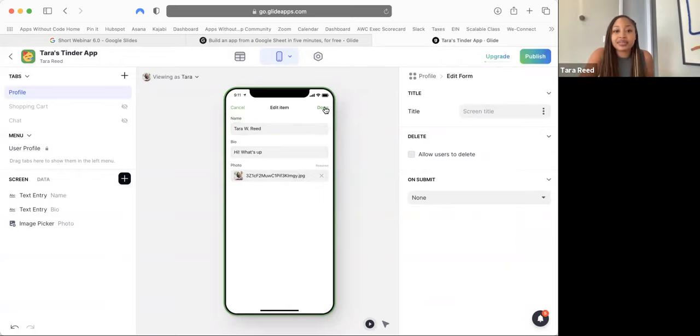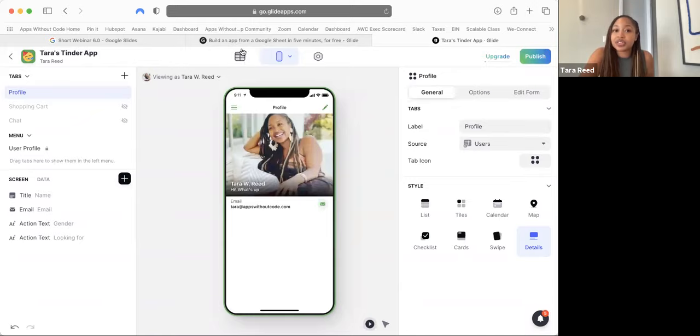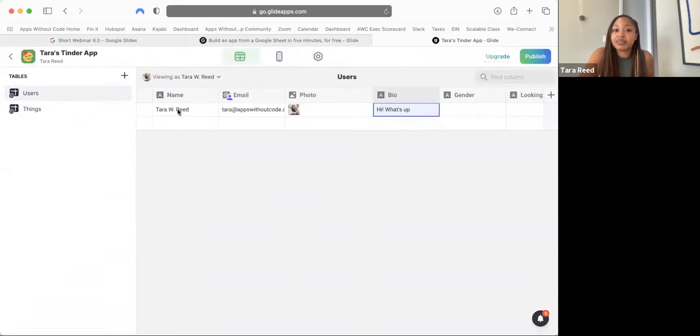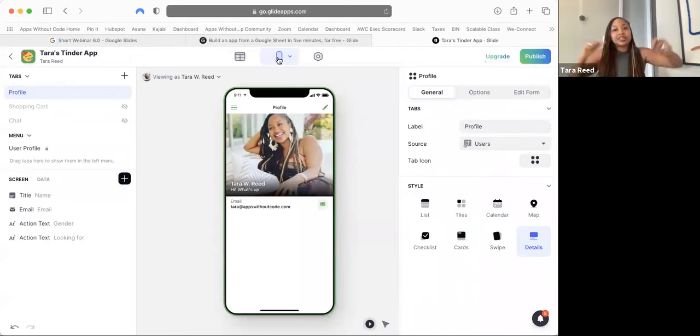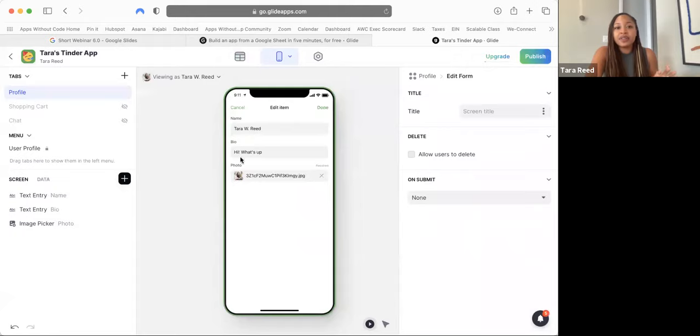So we're gonna click done. And let's go to the database over here to see. Look, it put my middle initial in and put my last name back. So what you've done thus far, if you set up a simple profile, we're gonna make some more changes to the profile tomorrow, but you set up a simple profile where you can click edit and make changes to it. People can type in and make changes to their profile. And when they make those changes, it saves. The smart app, it's not dumb, just like not saving it, it saves. And this is an important structure of how you make a change in the app and it saves in the database. Okay, we're gonna pause for today.